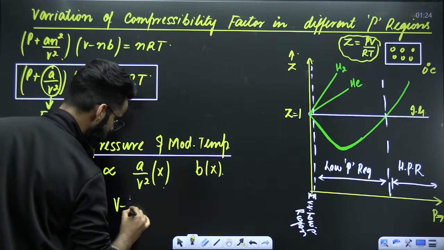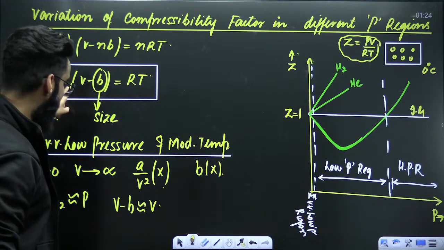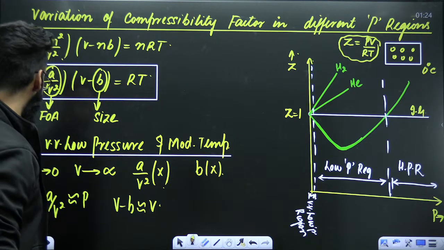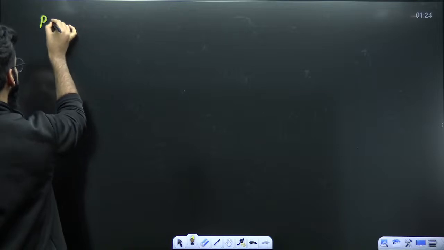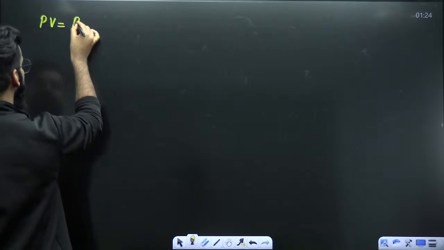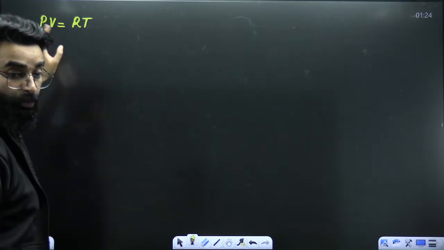Instead of V minus B, you can only write V. Now, if I write the same van der Waals equation at very, very low pressure, instead of P plus a by V square, you are writing P. Instead of V minus B, you are writing V. So PV is equal to RT, right? This is the equation which I wrote at very, very low pressure.